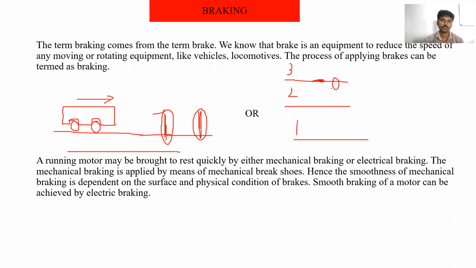If the lift does not stop at the exact position, no person can enter the lift and no person can come out from the lift. Clear? That's why.